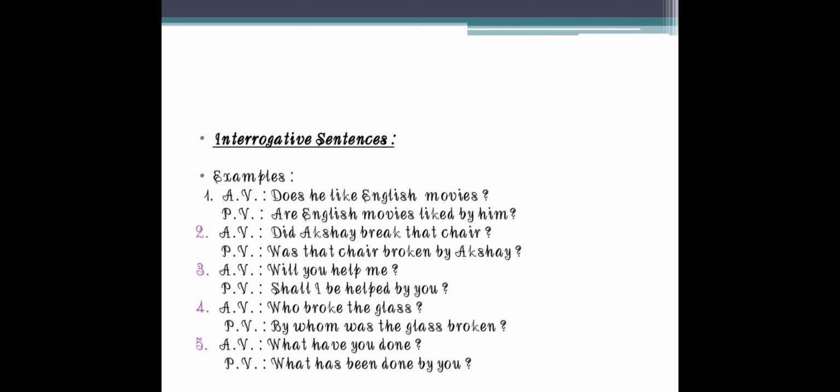Next, what have you done? Now, when we take WH questions, that will come at the same place only, that is, what has been done by you. Here you can simply see that you just have to take the subject at the end of the sentence. And have you done? Done is the perfect tense, so we have to add the word BEEN. What has been done by you?